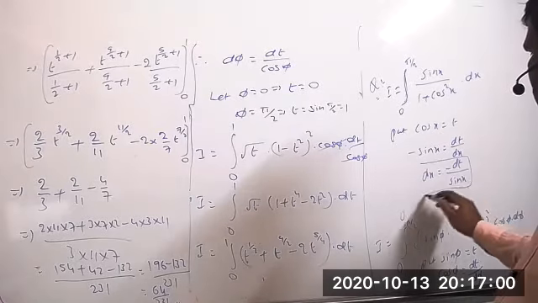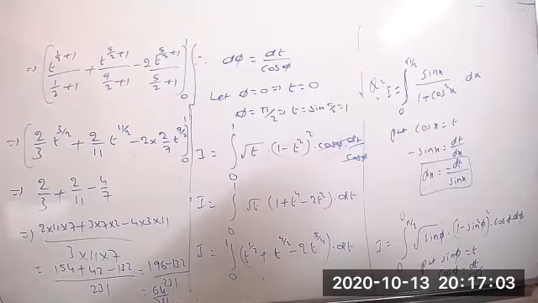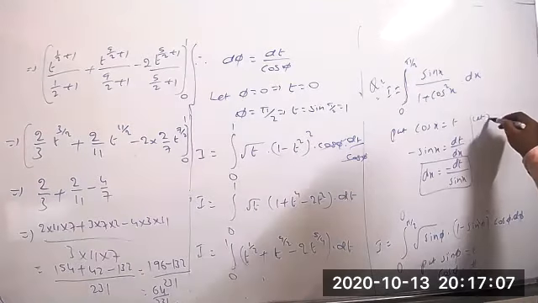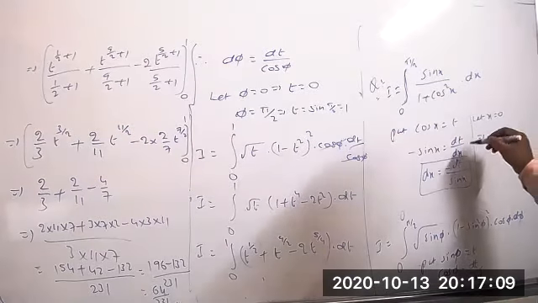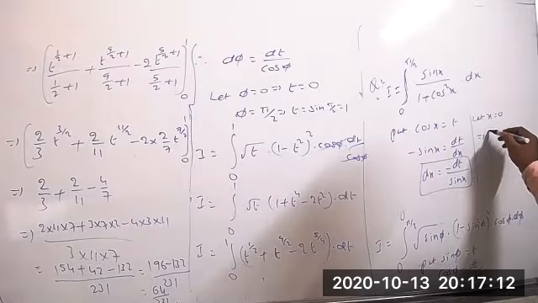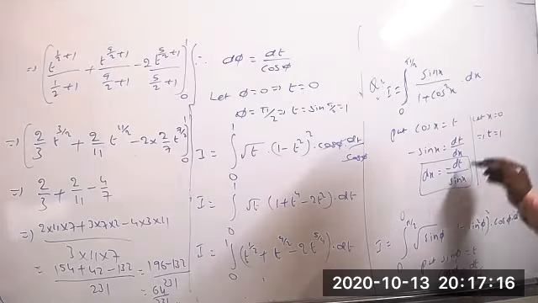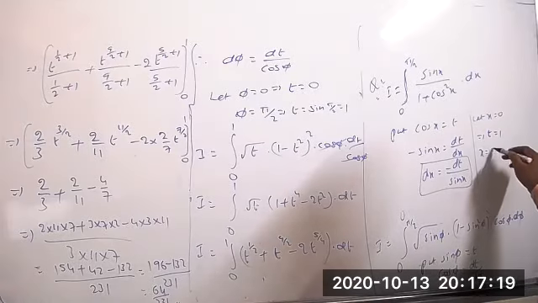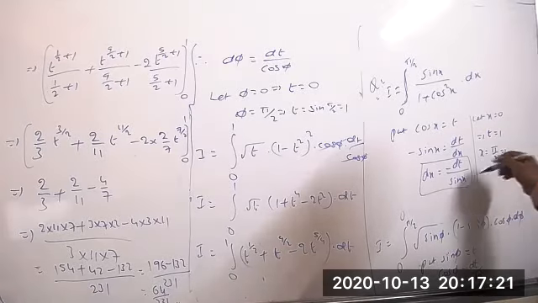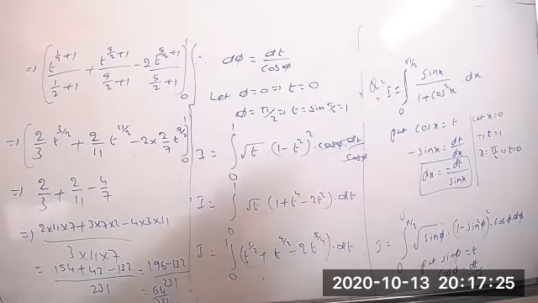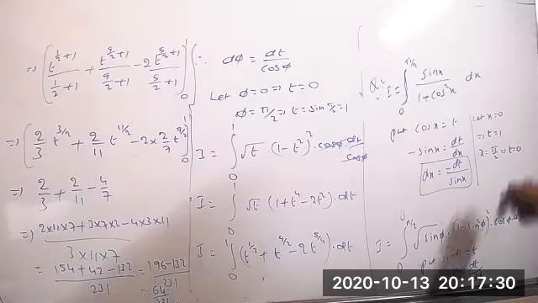But clearly when taking the substitution, we have to change the limits also, because these limits are values of x. Now let x equal to 0. That implies t equal to cos 0, which is how much? 1. Cos 0 equal to 1. Next, when x equal to pi by 2, the value of t must be 0. That means the limits will be 1 to 0.